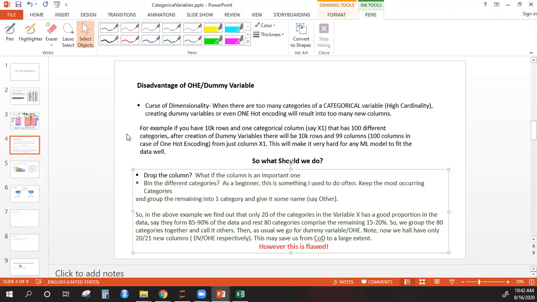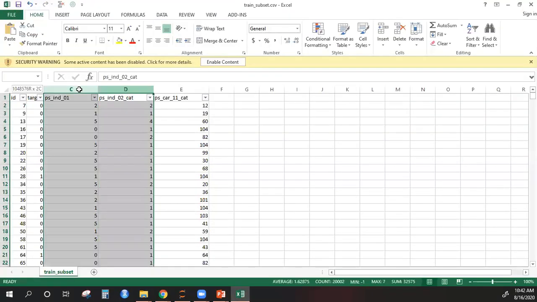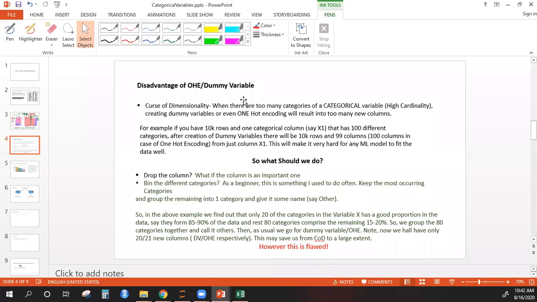So the very first approach, or the crude approach, you would say, is let's drop that column. One column is creating an issue for us. Let's drop it. We still have some other columns, right? We still have these columns. We will use them, and we will just drop that column.